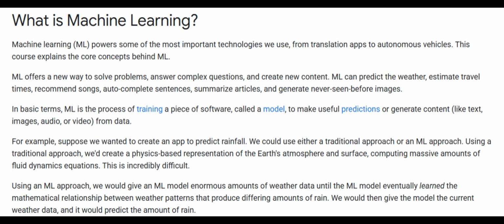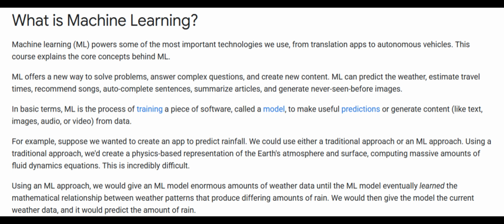In basic terms, ML is the process of training a piece of software, called a model, to make useful predictions or generate content, like text, images, audio, or video, from data. For example, suppose we wanted to create an app to predict rainfall. We could use either a traditional approach or an ML approach.